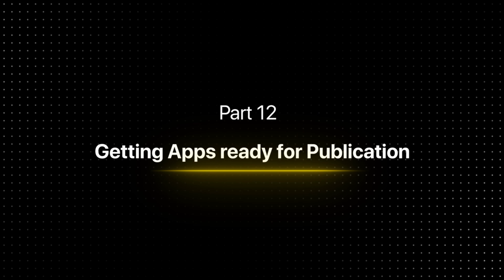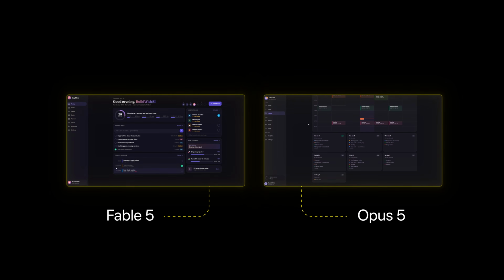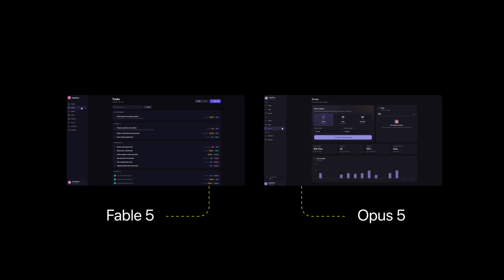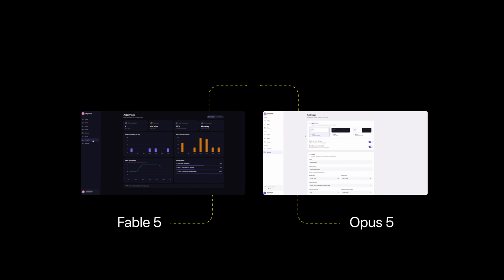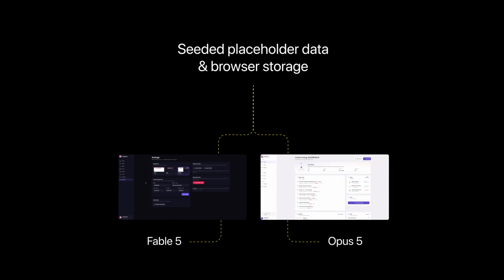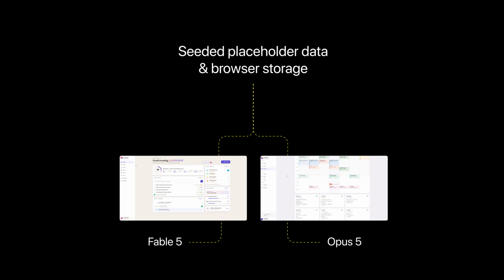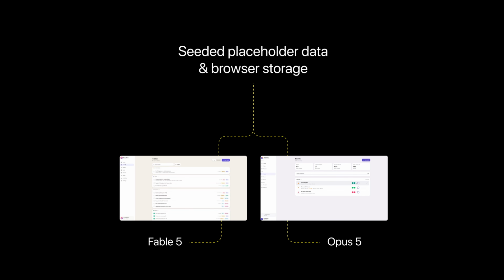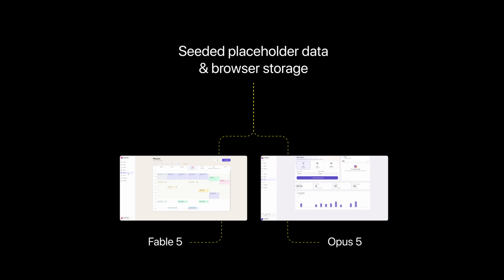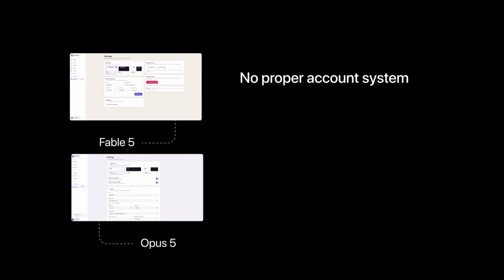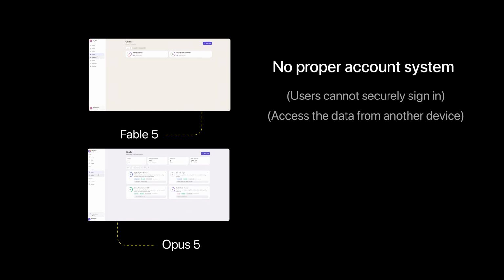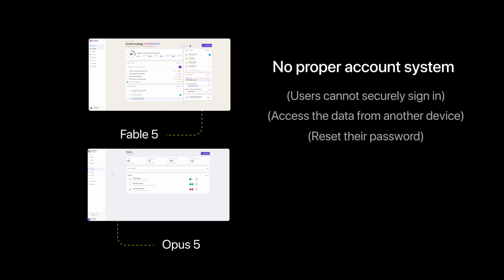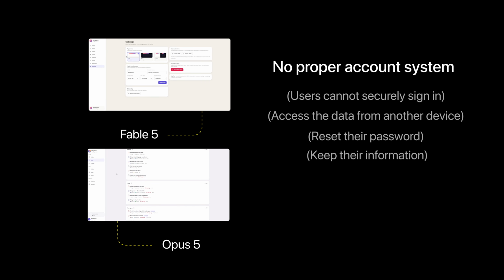Part 12, getting apps ready for publication. At this point, both versions of Dayflow are working, but neither one is ready for real users yet. There's a major difference between building a prototype and publishing an actual product. Right now, both apps still rely on seeded placeholder data and browser storage. That is useful for testing, but it means that every user would be using data stored only on their device. There's also no proper account system, so users cannot securely sign in, access their data from another device, reset their password, or keep their information if they clear their browser storage.